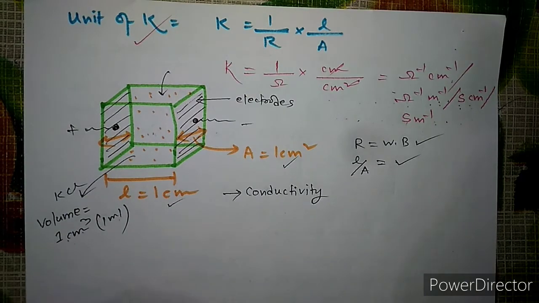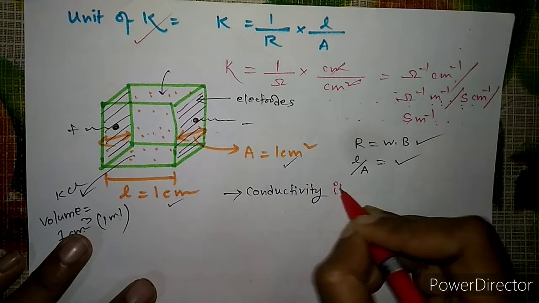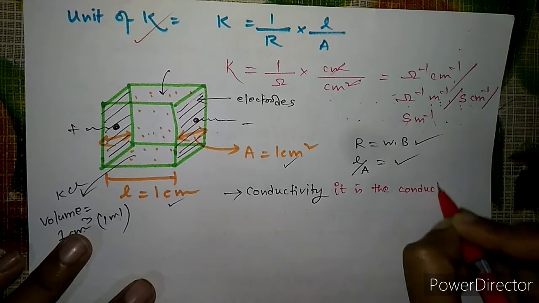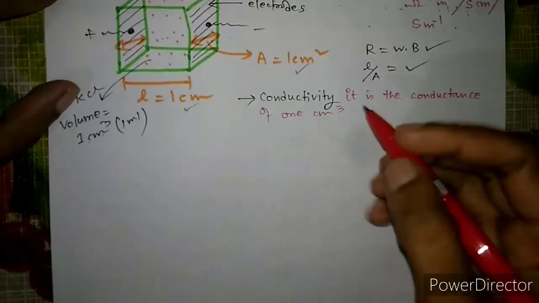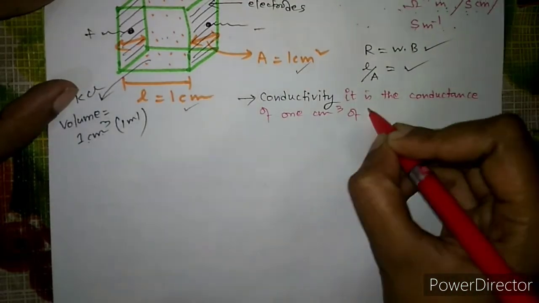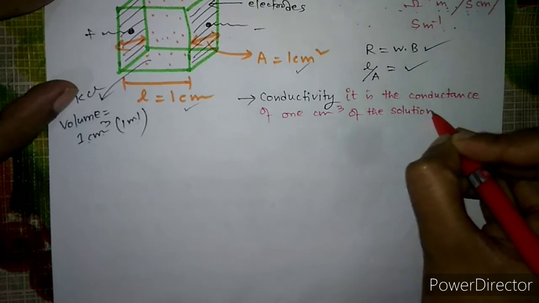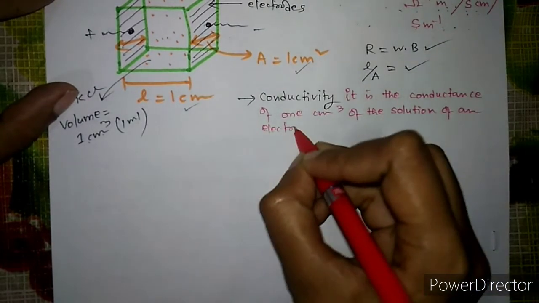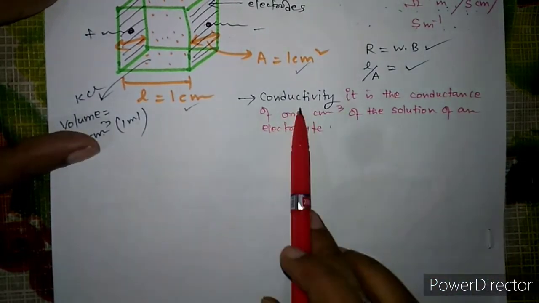So in short you can just write down that this conductivity, it is the conductance of 1 centimeter cube of the solution of an electrolyte. So this is the one definition, another definition of conductivity.